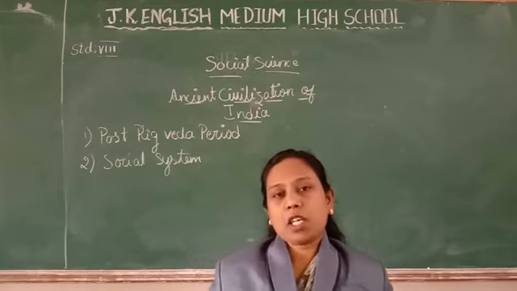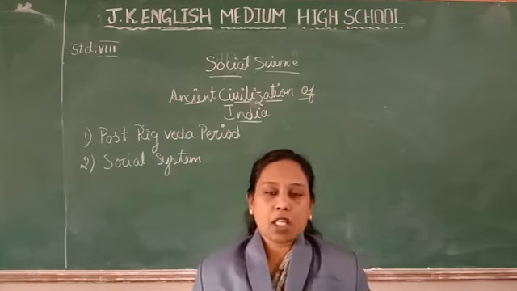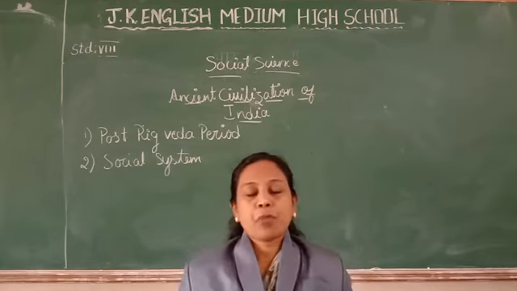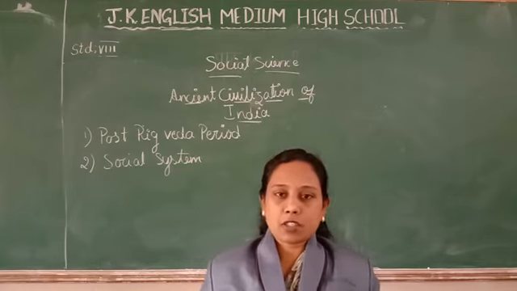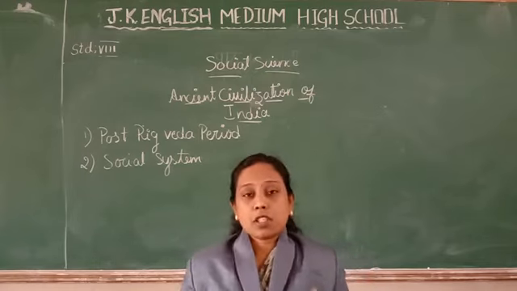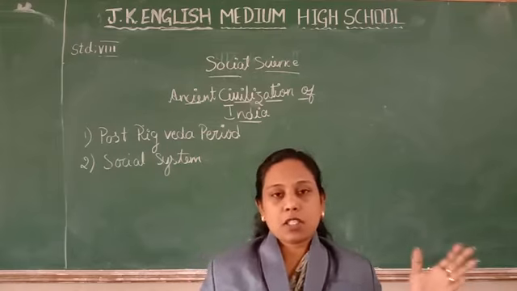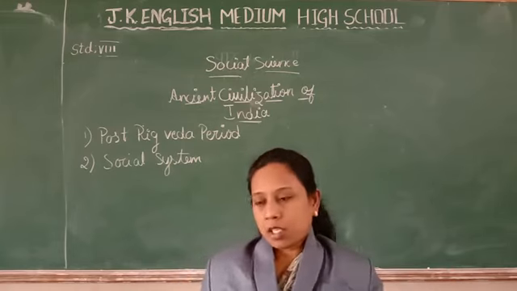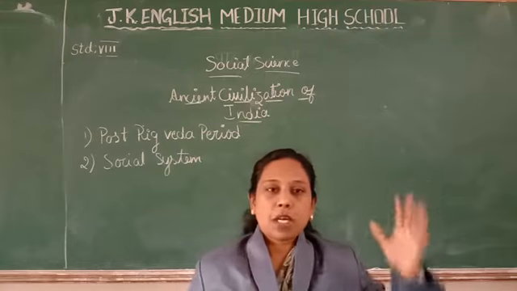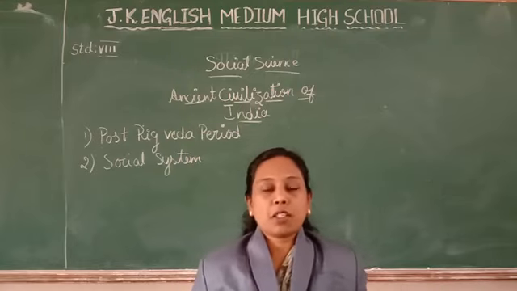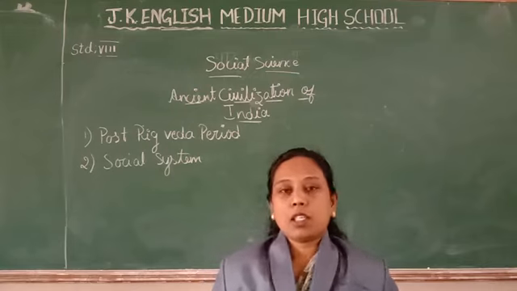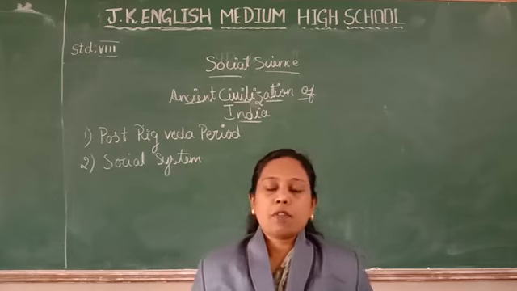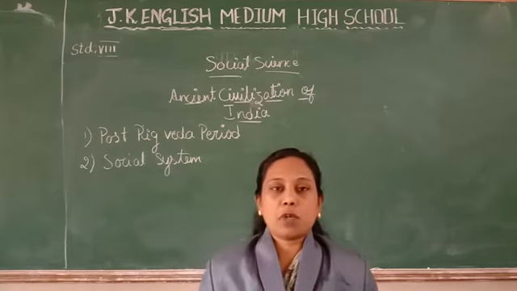So already we have seen that two cities were there, that is Harappan and the Mohenjo-daro civilizations. Those are the first cities of India, and they were constructed very systematically. The city was divided into two parts, one in the west part, the other in the east part. The west part was at an elevated place, and the east part was lower. In the west part, the powerful and the rich people used to live, and in the east lower part, the common people used to live.